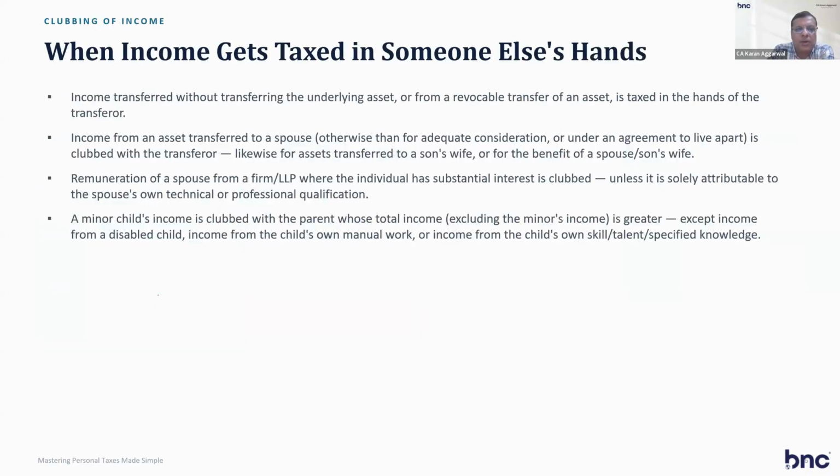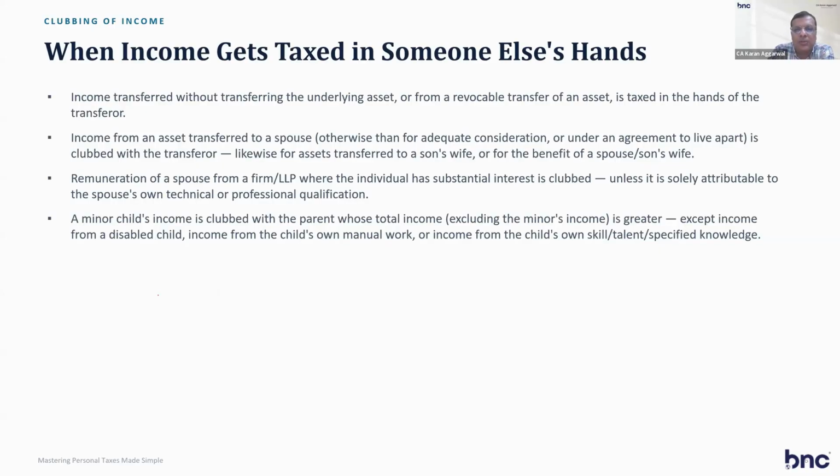So income transferred without transferring the underlying asset is taxable in the hands of the transferor. These are the clubbing provisions. Remuneration of a spouse, income from an asset transferred to a spouse is clubbed with the transferor, and son's wife. So these are the clubbing provisions. Minor child income is clubbed with the parent whose total income is greater. So husband, wife, and son's wife.